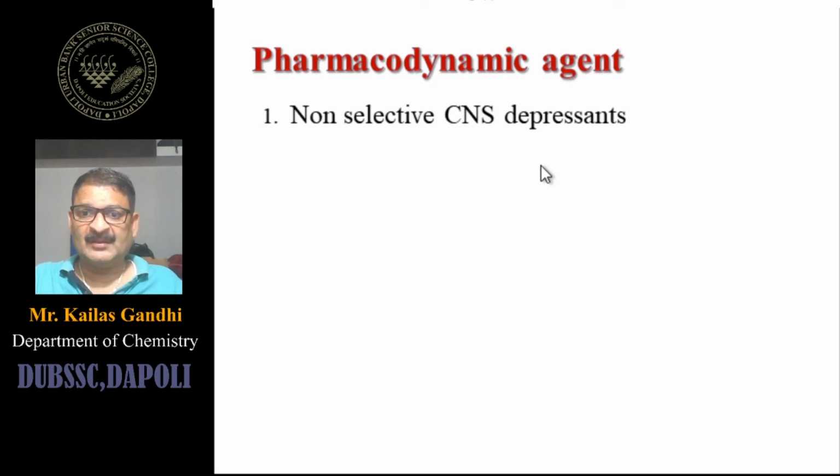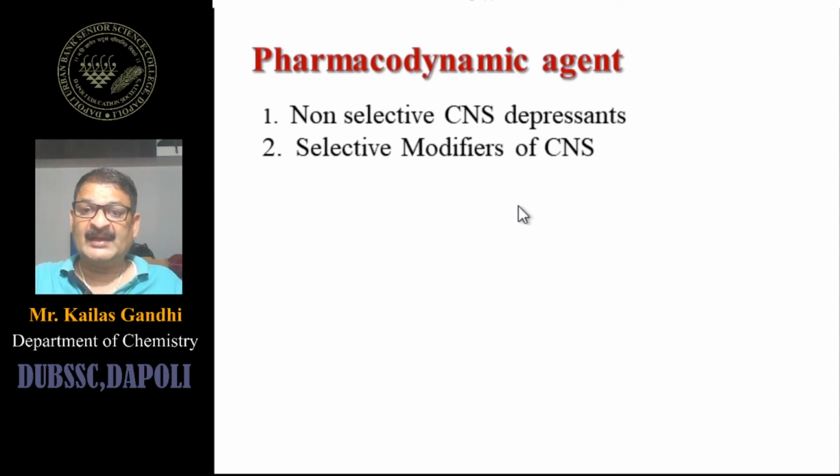First classification is non-selective CNS depressant. Then selective modifiers of CNS. CNS means central nervous system. Selectively they depress the central nervous system. Then CNS stimulants, meaning central nervous system stimulants.